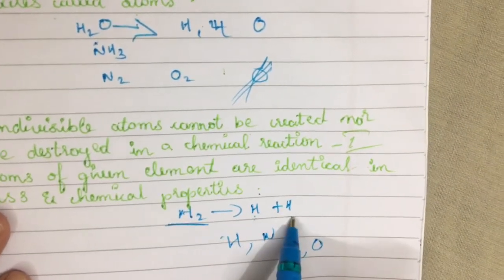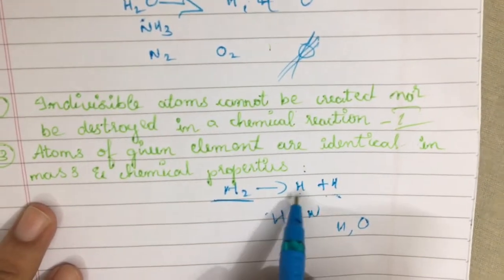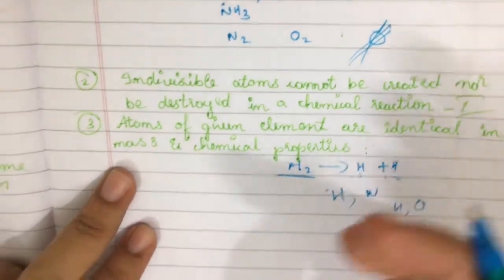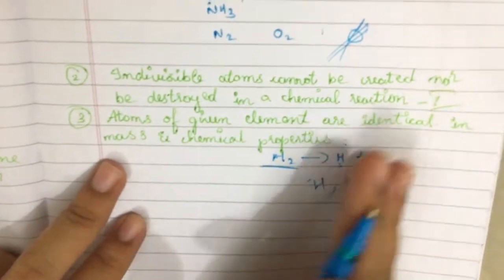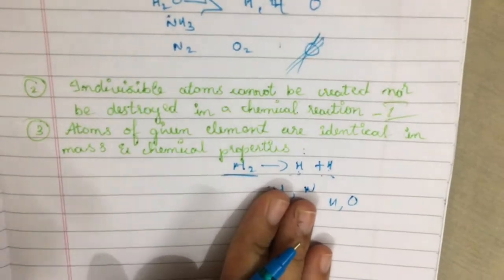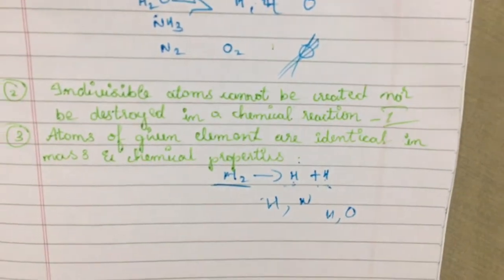They will be identical in mass and chemical properties. That is, they will have the same chemical property as well as the same mass. I hope you are clear with this topic as well. That is the third postulate. And next, moving on to the fourth postulate.